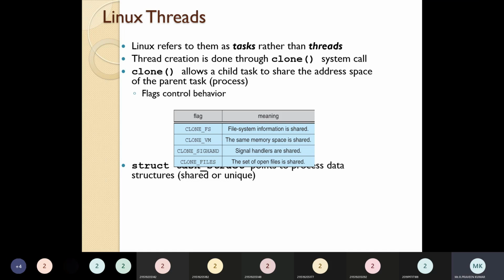Clone FS means the file system information is shared. Clone VM means the same memory space is shared. Clone SIGHAND means the signal handlers are shared, and clone files means the set of open files is shared. So this is how we are sharing data by using clone. Sharing is another important factor when you're creating threads, and it is achieved through clone here in Linux threads. Okay, so this is the structure.